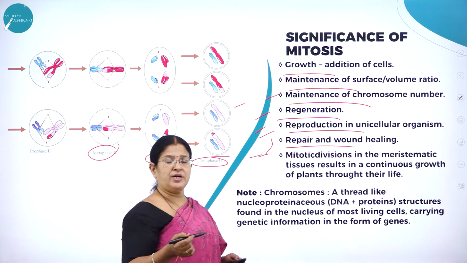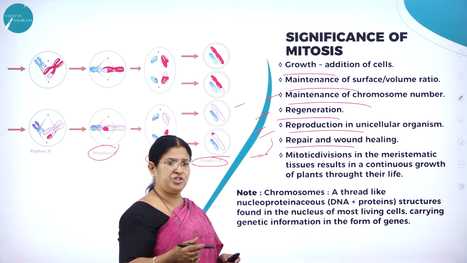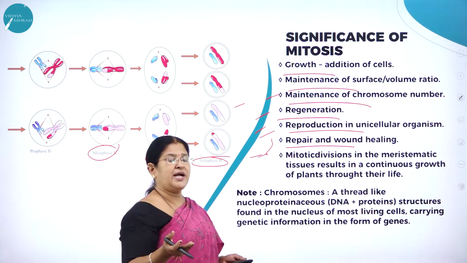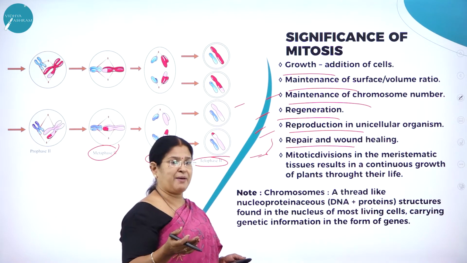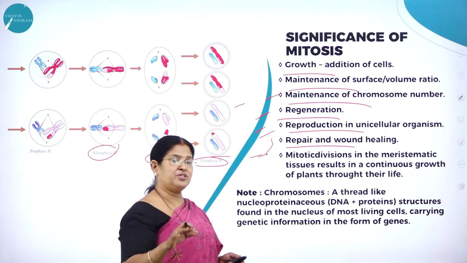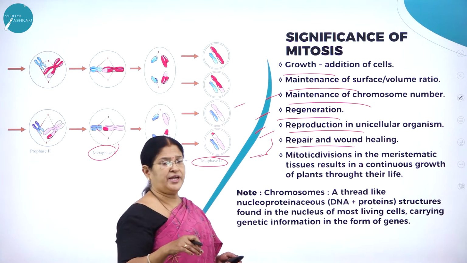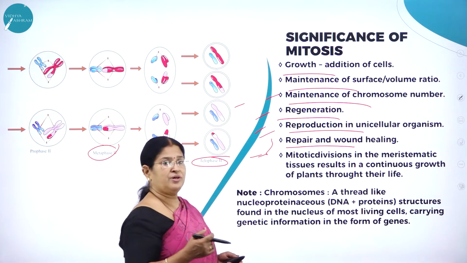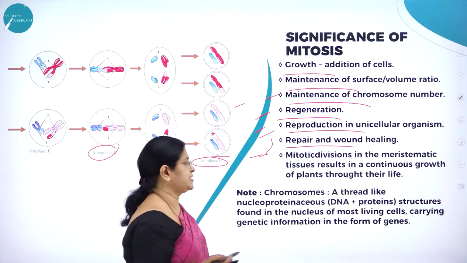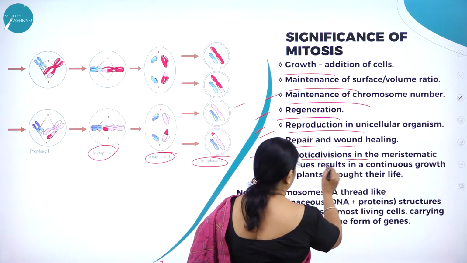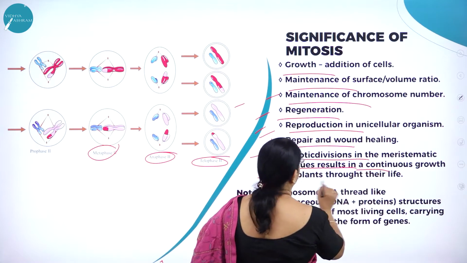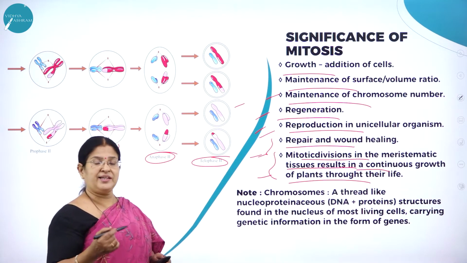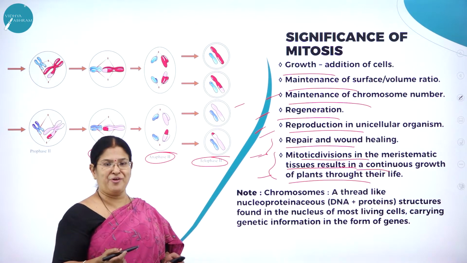Suppose there is a wound, and I think all of us know that when there is a wound or an injury, all the cells found in that particular area get damaged. After a few days, we can see the healing happens, and you can see the formation of new cells all around the injury. So it will become like normal skin once again. That is also because of mitosis, for repair and the wear and tear process, as I said. Then mitotic division in the meristematic tissue results in continuous growth of plants throughout their life. See, for example, in animals, if you cut a hand, a new hand will not be formed.